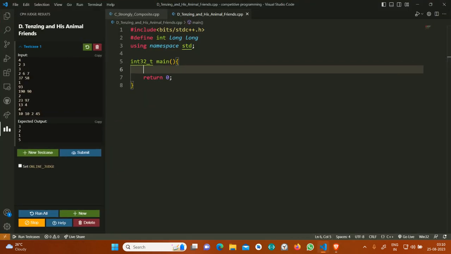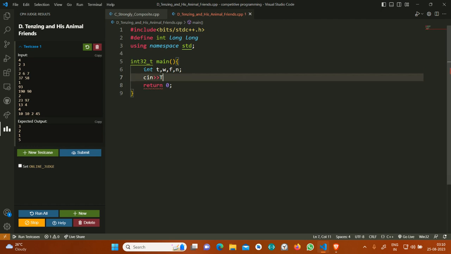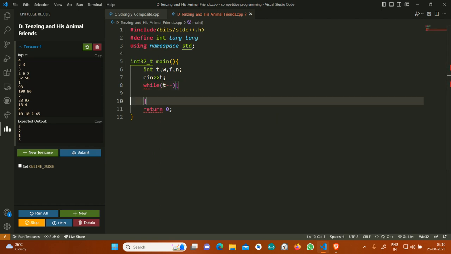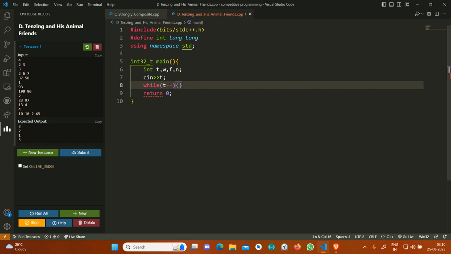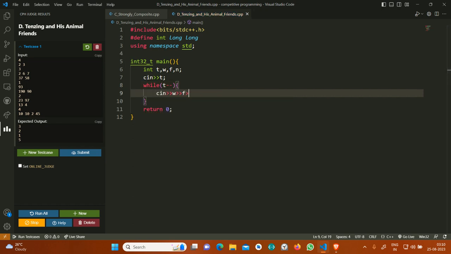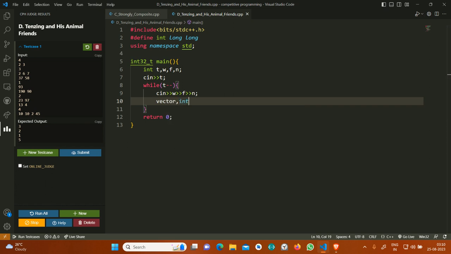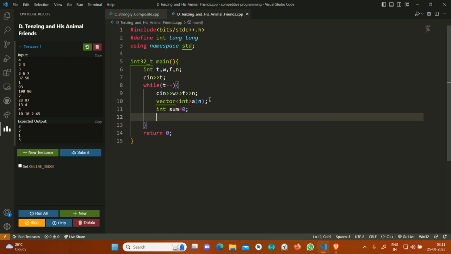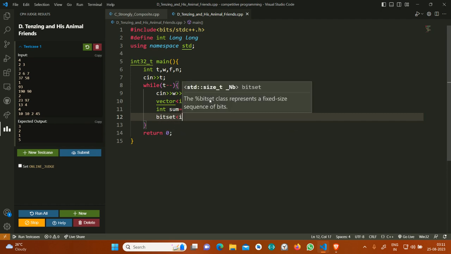Let's move on to the solution. Increase the number of test cases, then take W, F, and N. I will also have to take the bitset. Always make sure here it should be a constant value.